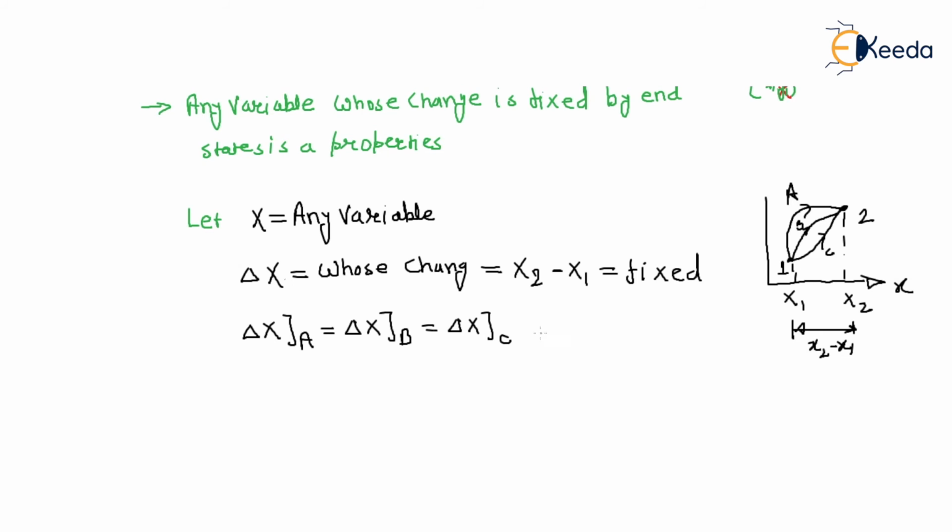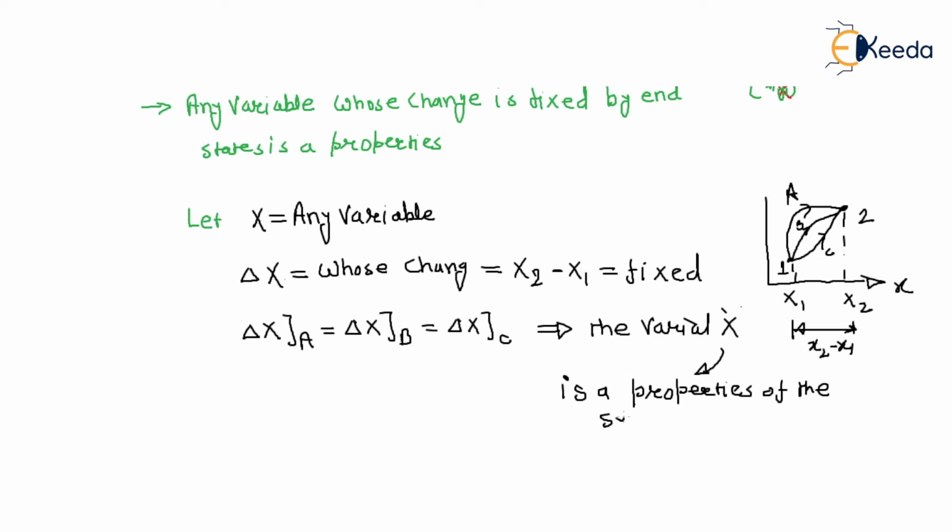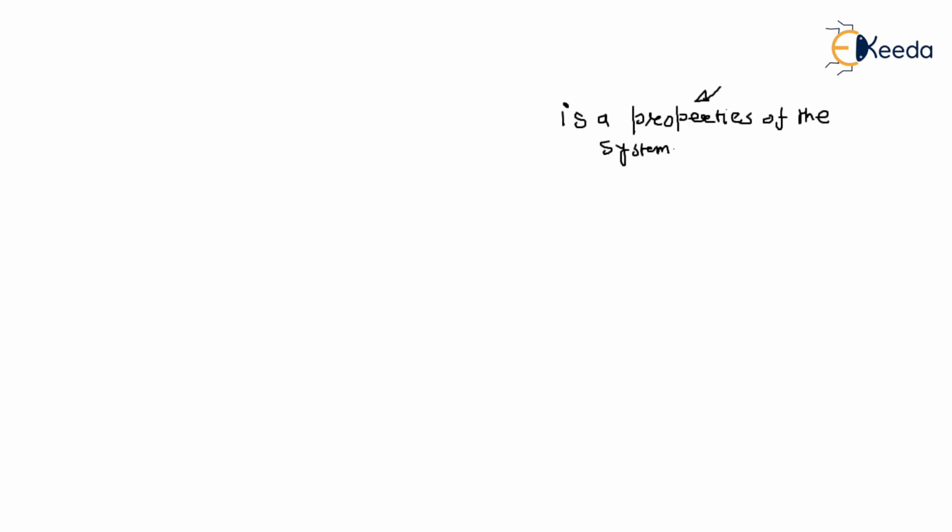Then we can say that the variable x is a property of the system. So any variable whose change is fixed by the end state is a property.